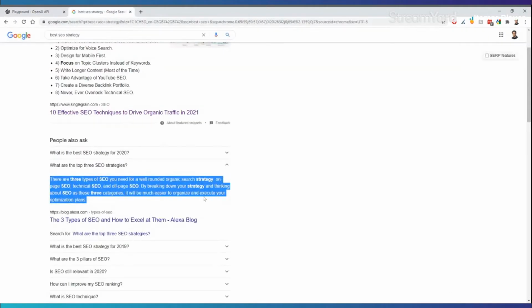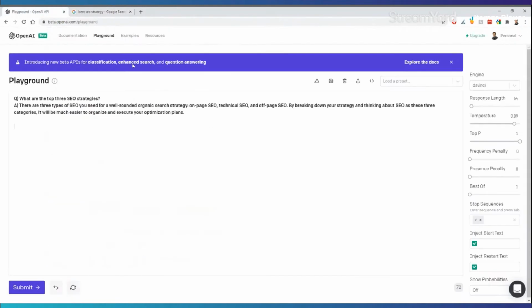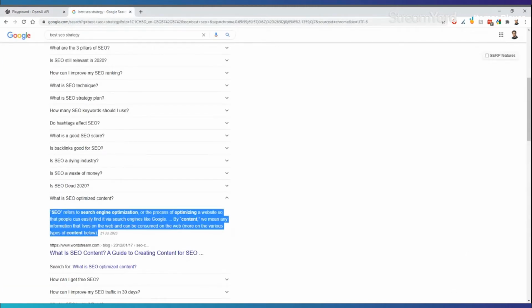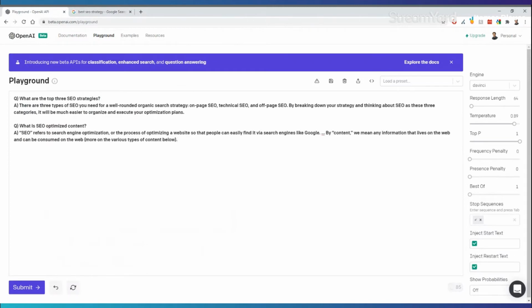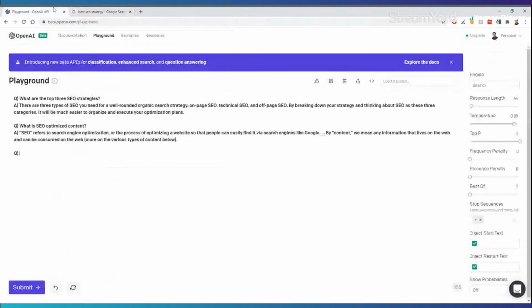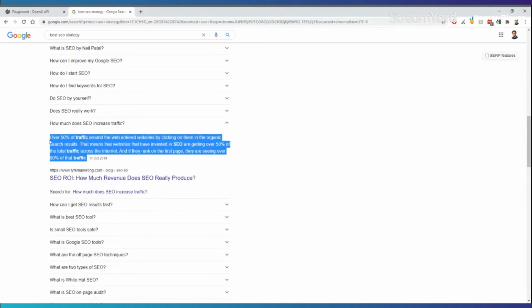So now we need to get another question. And here, for example, we can take what is SEO optimized content, and then put the answer in as it's shown here. And of course, this works best when it's a full paragraph as an answer. So let's do one more from here, and let's use this last one with how much does SEO increase traffic. So we can do that and then get the answer quickly and copy that over here.